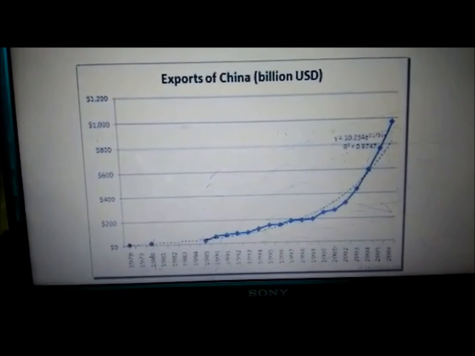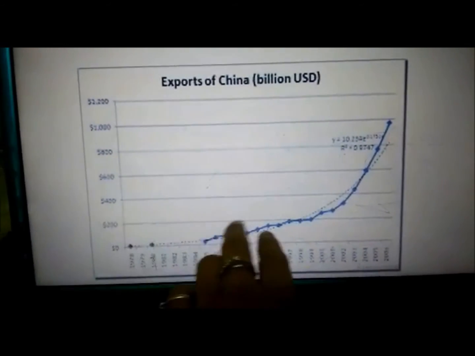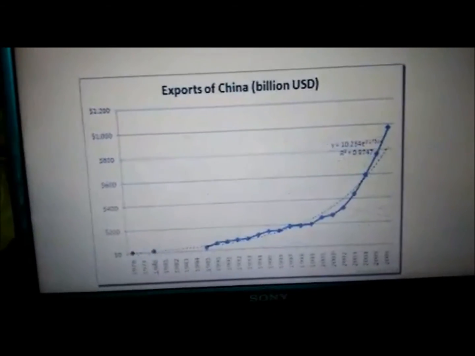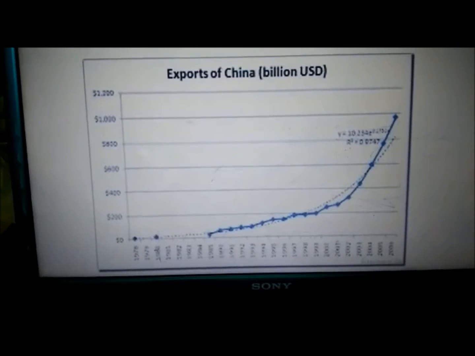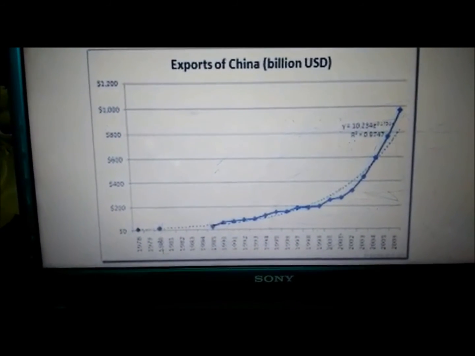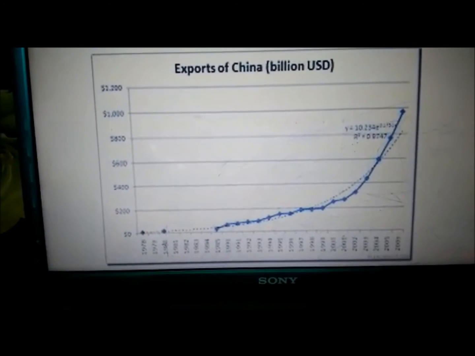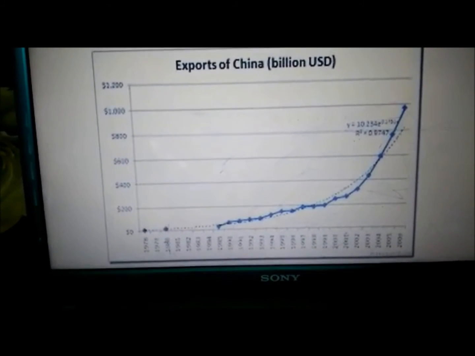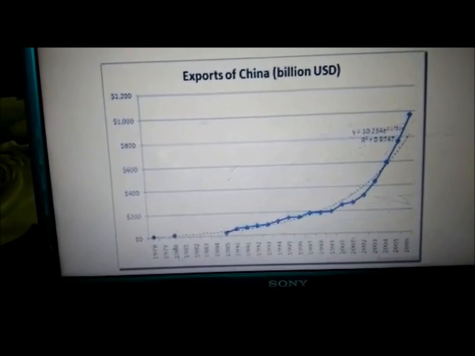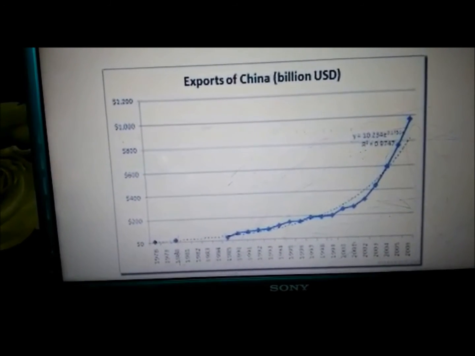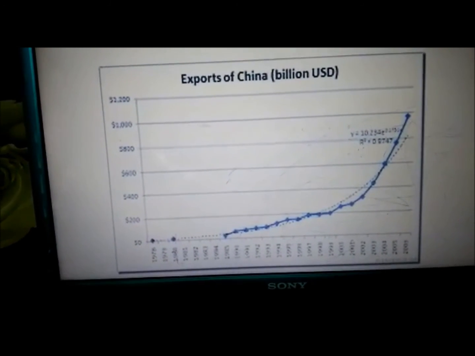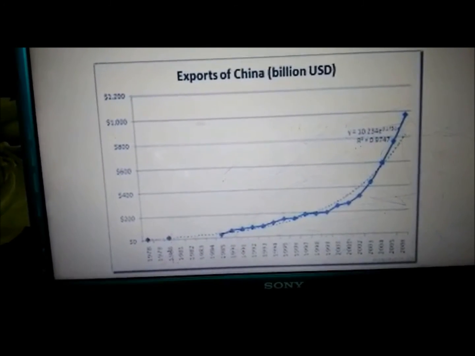As China's exports are increasing, the demand for USD is also increasing. But as I told you, China always pegs its currency, so it is not making much impact on USD. So the relationship between the USD and the Chinese financial market cannot be concluded.